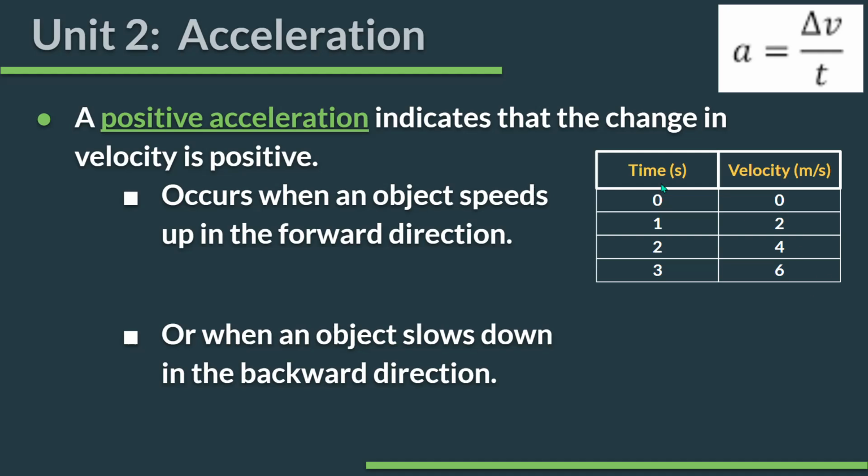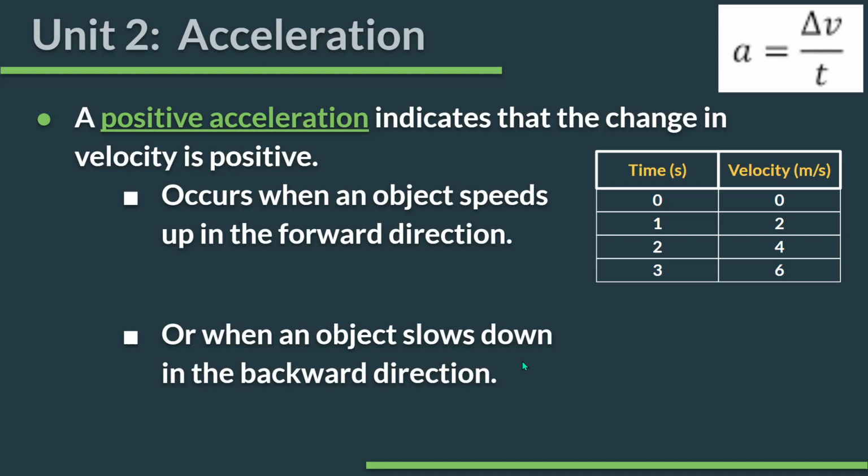So here's my time, 0, 1, 2, 3 seconds. Here are some velocities, 0, 2, 4, and 6. My change in velocity each second, according to this data, is positive 2. Okay, and so my acceleration here is positive. I am getting faster. I am moving forward the whole time. Okay, however, look at the data for this.